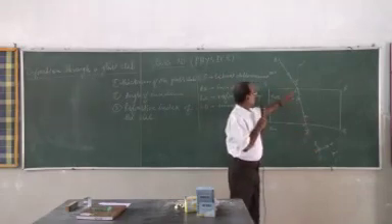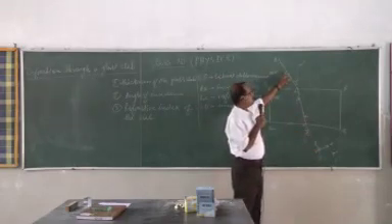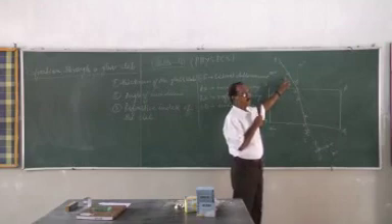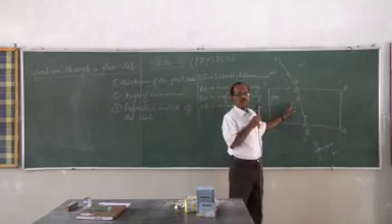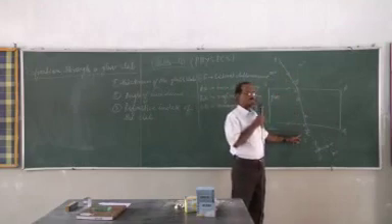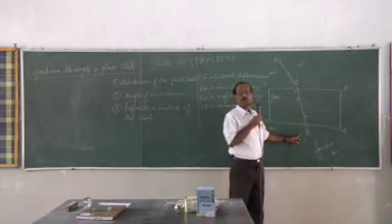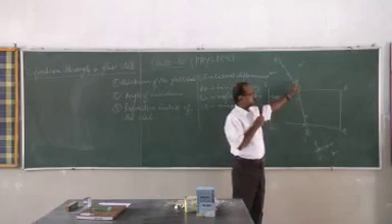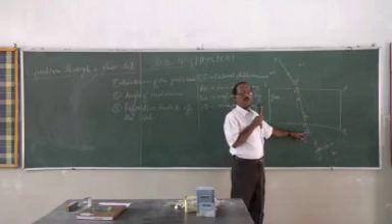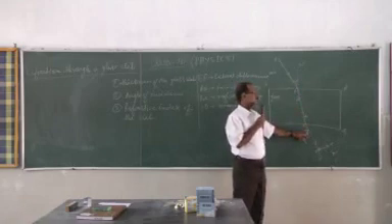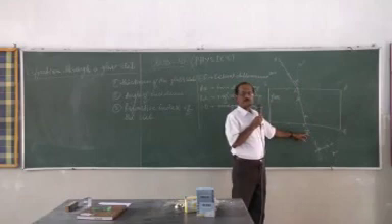And if a ray of light started from air, going inside glass, and again emerging out in the air, then these two angles will be equal. That is, angle I will be equal to angle E, the emergent angle. Yes?